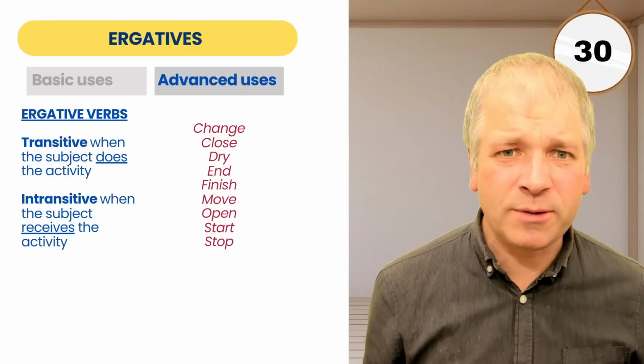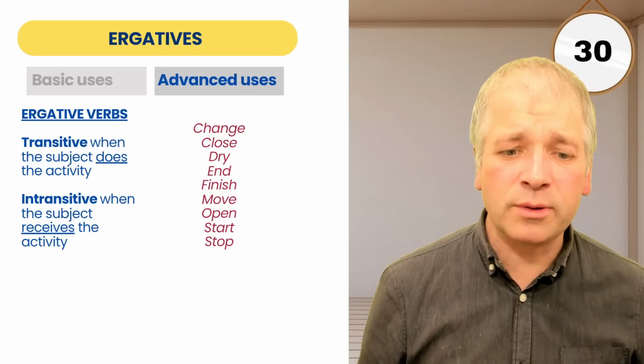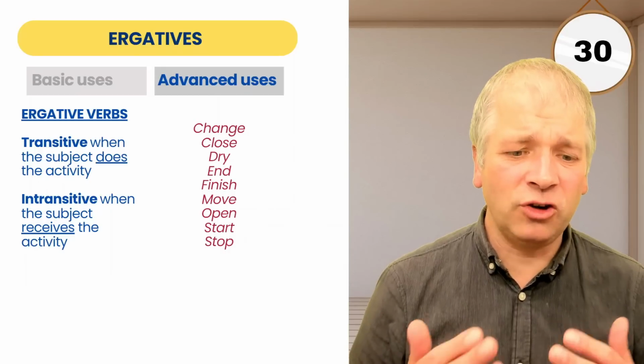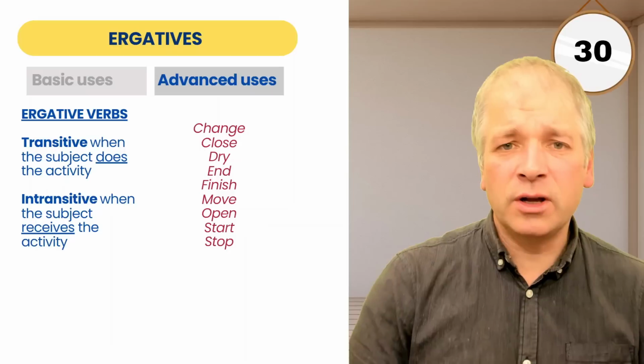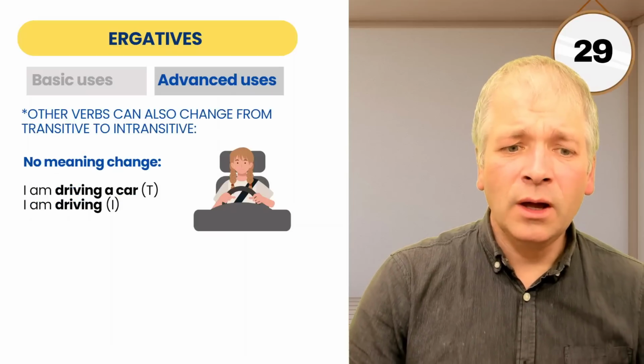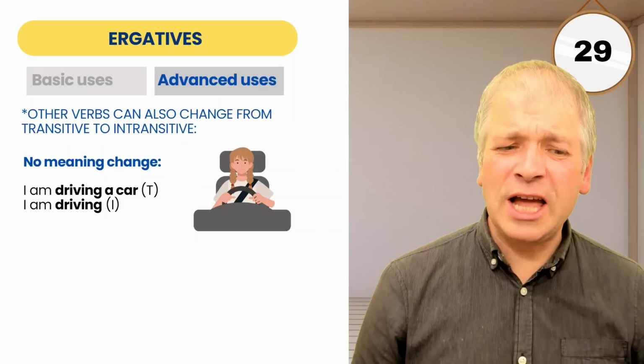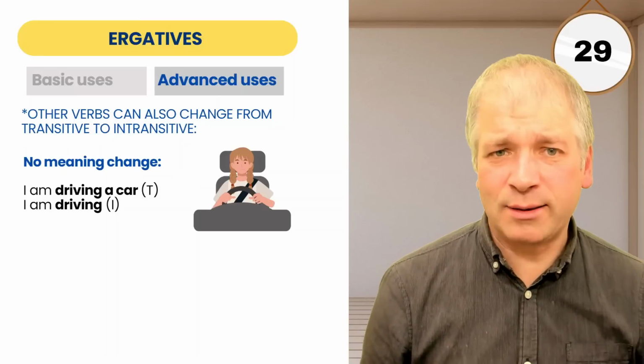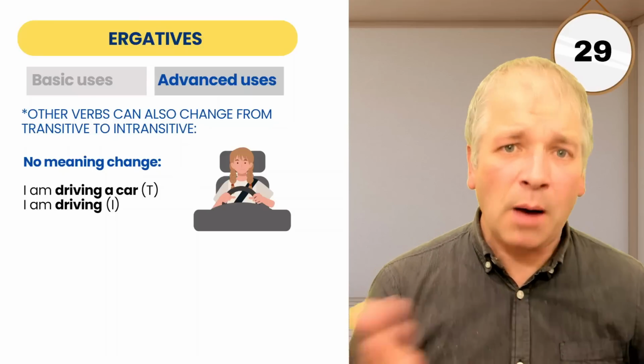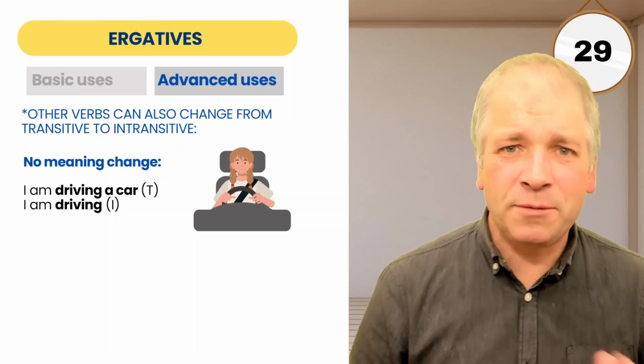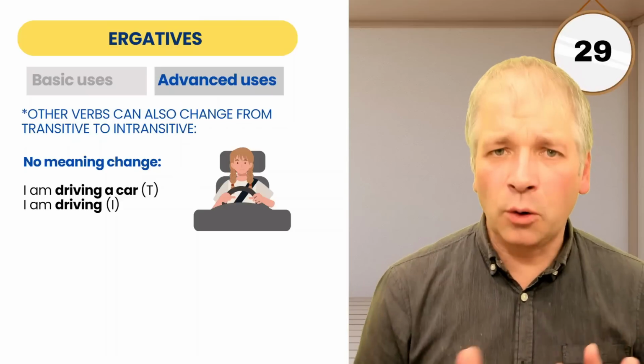Common ergative verbs are these: change, close, dry, end, finish, move, open, start, stop. There are also other verbs that can change from transitive to intransitive. Now, some also call these ergative verbs. Many grammar books will not call these ergative verbs.